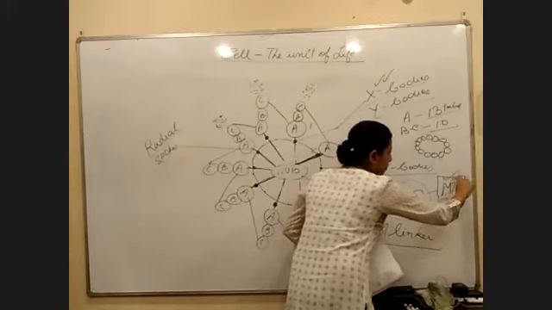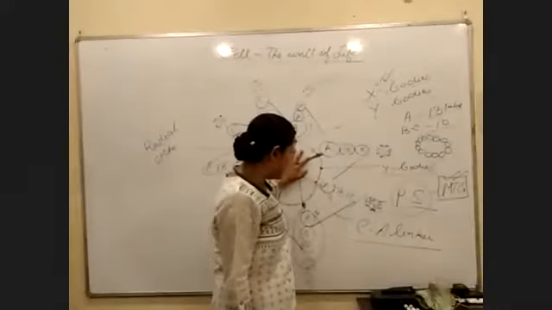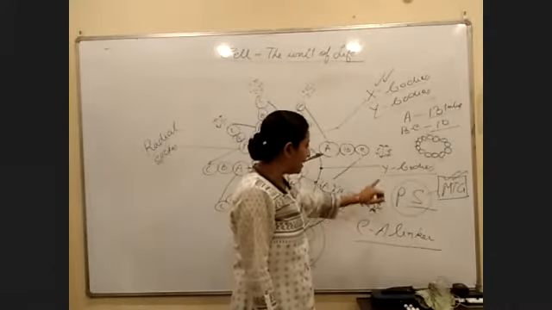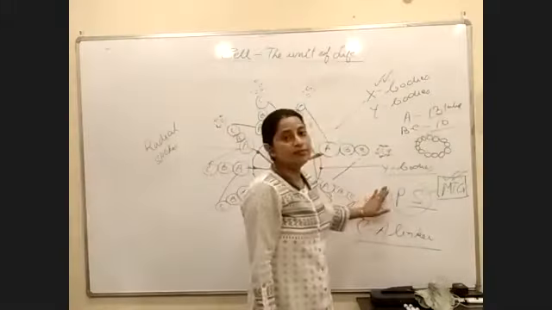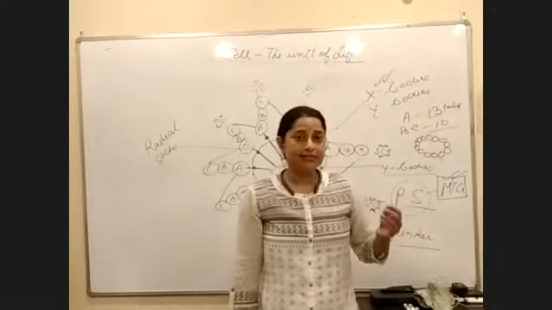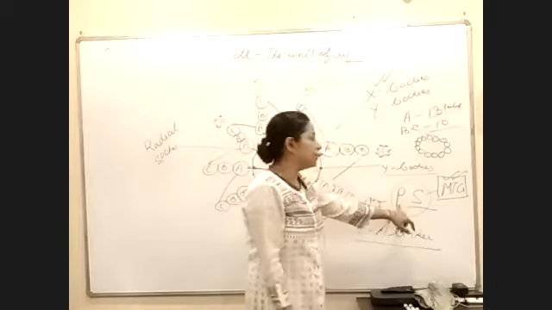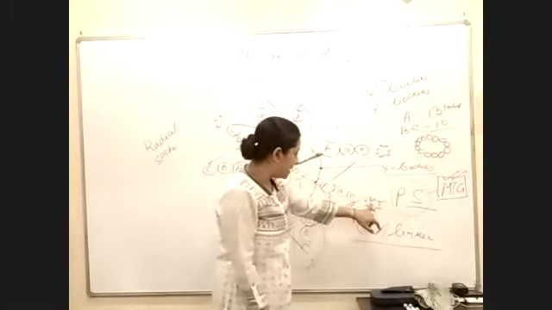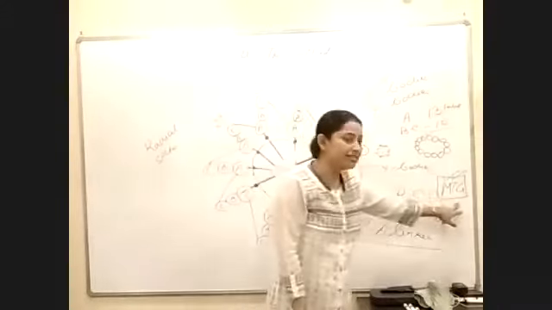So this word is important: MTG. We see a structure like this. It does not have a membrane. It has something called the pericentriolar satellite. What is the function? It is the origin of the microtubule. So, microtubule generator. What does generator mean? It is where microtubules originate from. So this is what is called MTG.